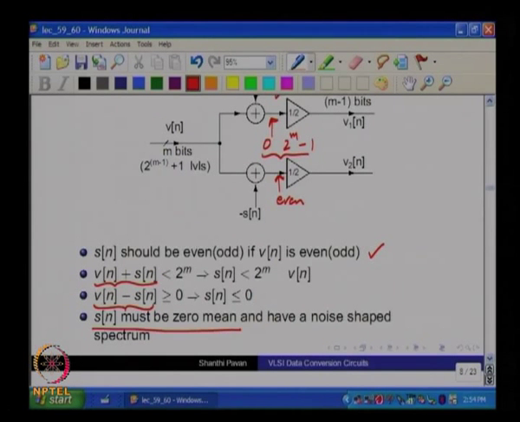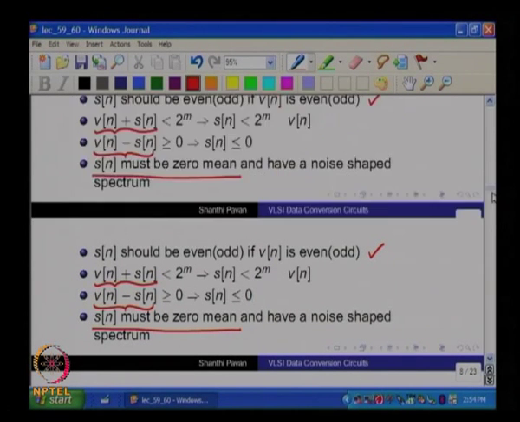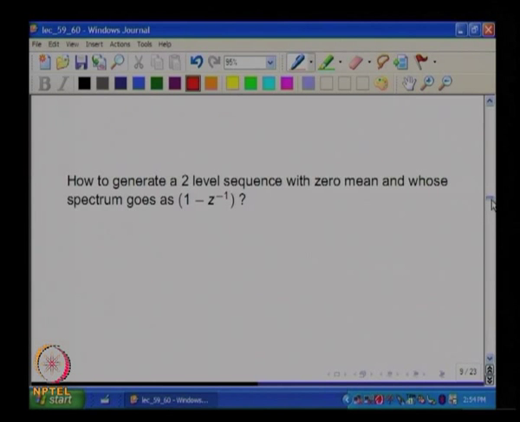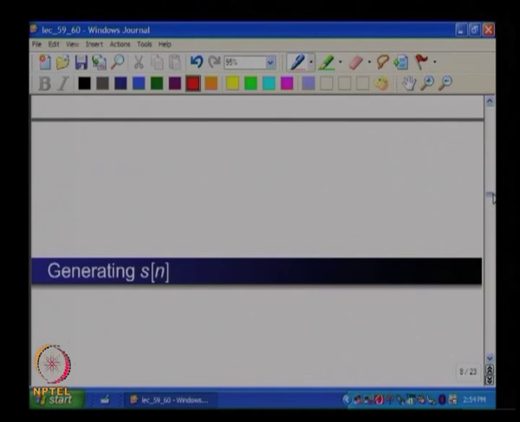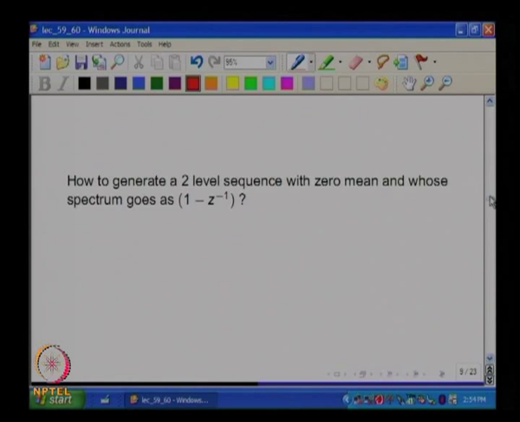Is this clear? So, before we understand how to generate this special S of n, which seems to have an awful lot of constraints, the first thing as a prelude to this, how do you generate a 2 level sequence with 0 mean and whose spectrum goes as 1 minus z inverse?